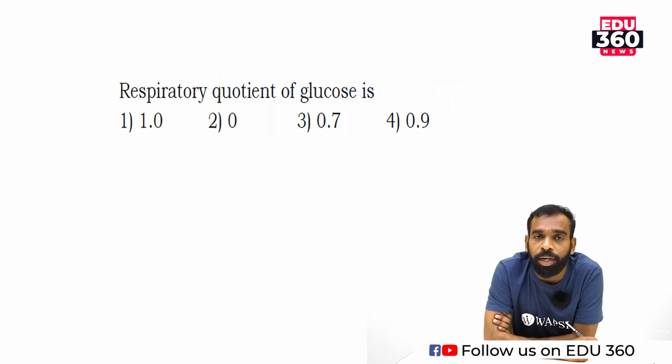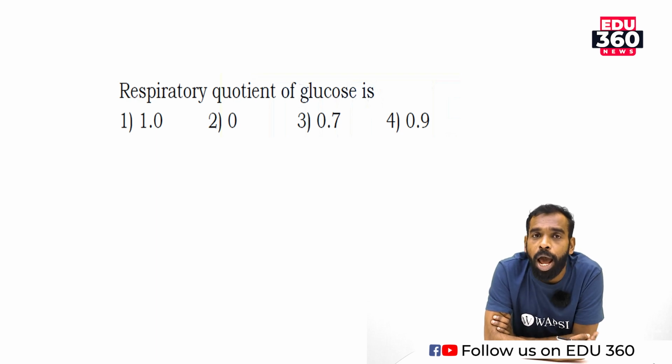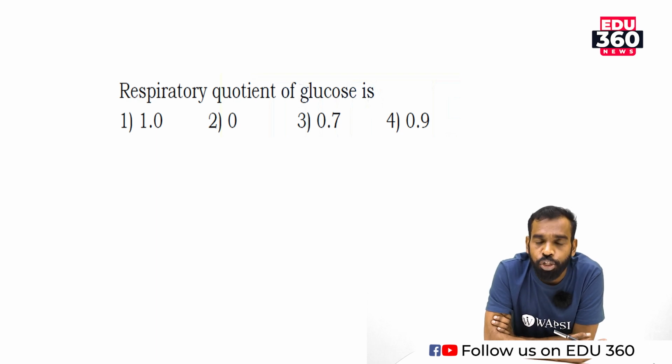If it is a protein, a carbohydrate, or a lipid, which one is producing more energy? When we are having more carbohydrate-containing food, we get energy. So more energy will be produced by carbohydrate.